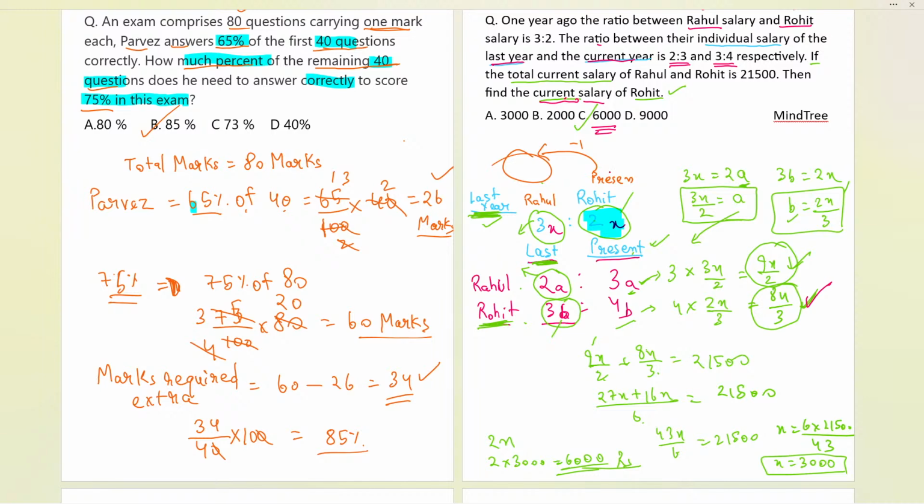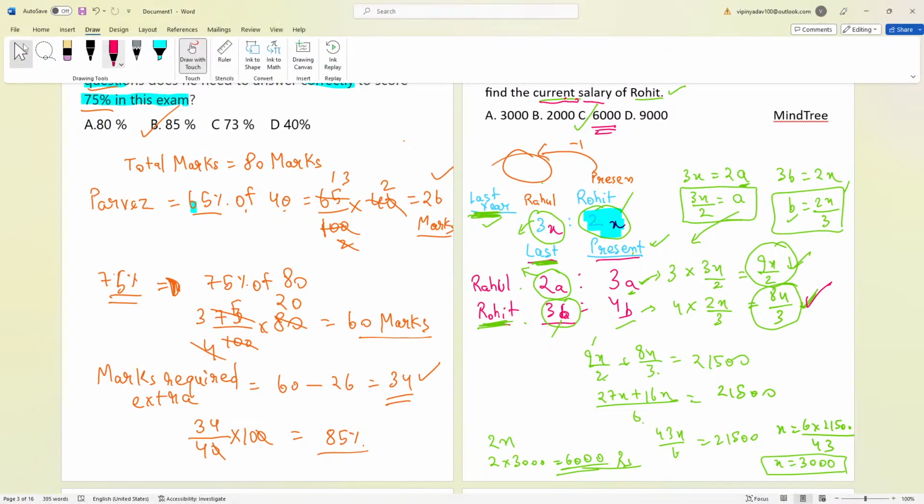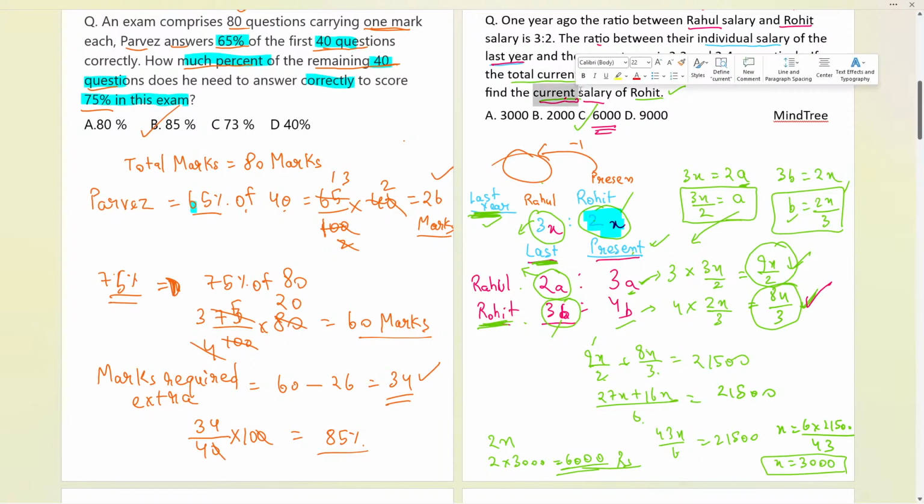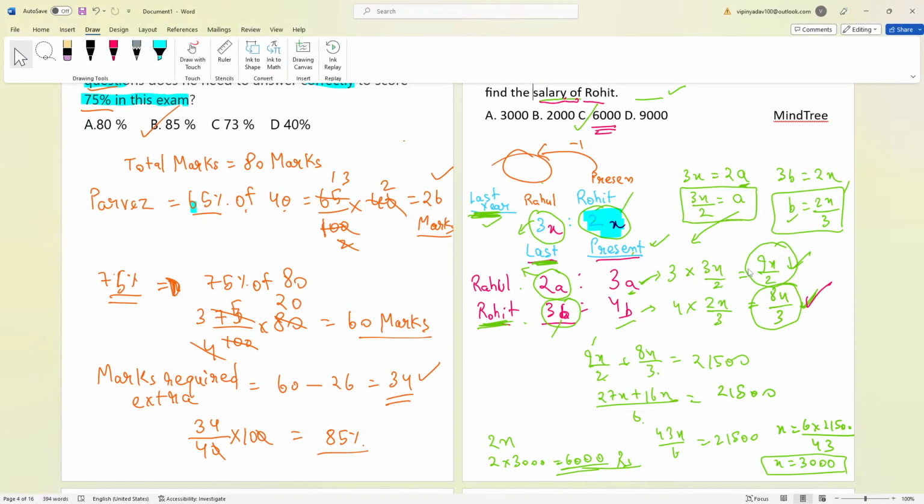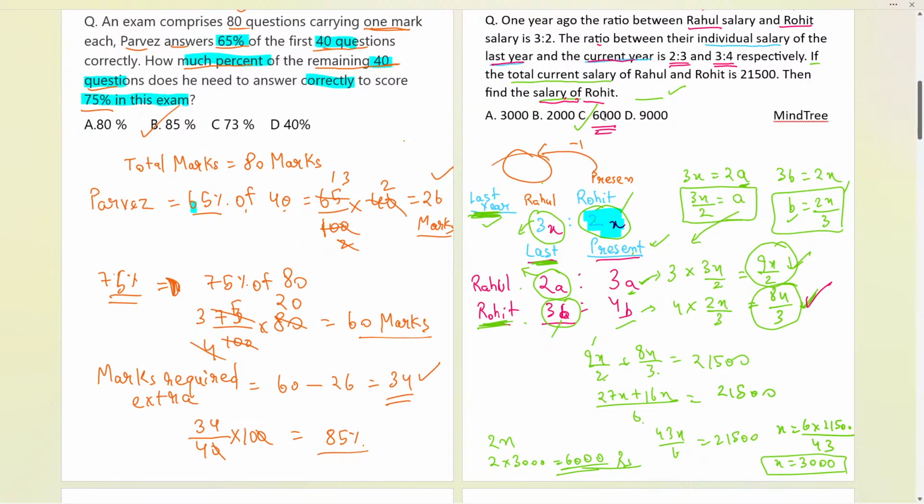But suppose it is given as only salary, because earlier I modified it and it was written as salary only, and if it is asking about the salary, in that case the answer was only 6,000. Okay. So I solved it considering the only salary part. But now you can see that over here we have got the value of 6,000. And if you want the present salary, yes, definitely for that you have to calculate for Rohit, you have to calculate this 4B part over here. Definitely you have to consider this. Okay. So that is the part.